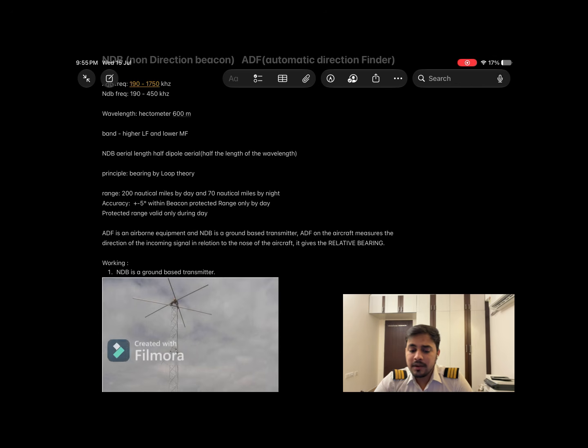So NDB is the ground-based transmitter, as I said, which is a vertical antenna. The NDB aerial length is half dipole aerial. It is called a half dipole aerial because the length of the aerial is half the size of its wavelength. Principle is bearing by loop theory.